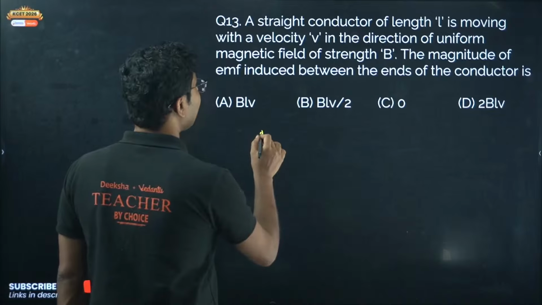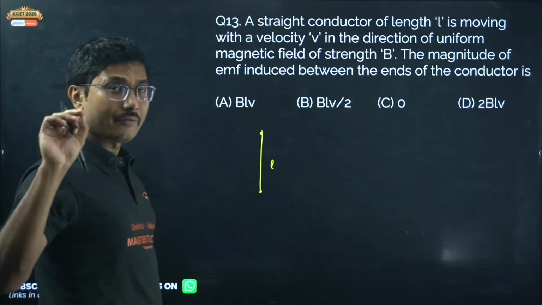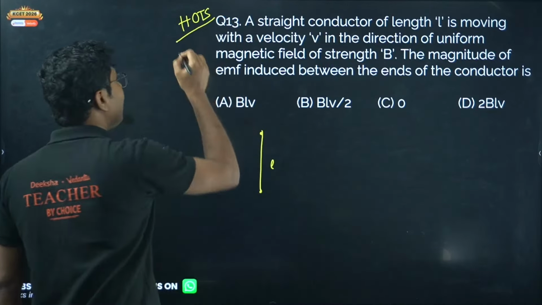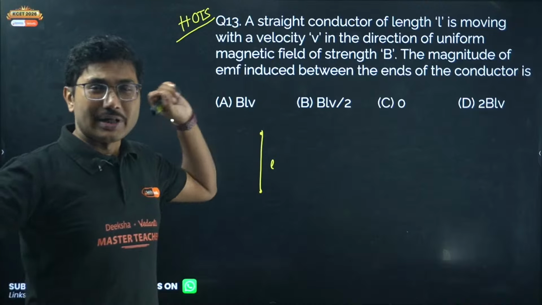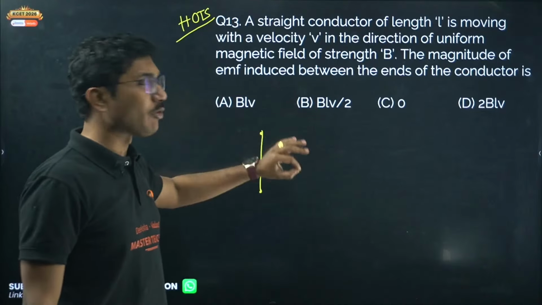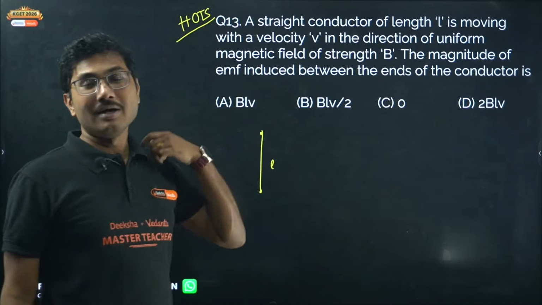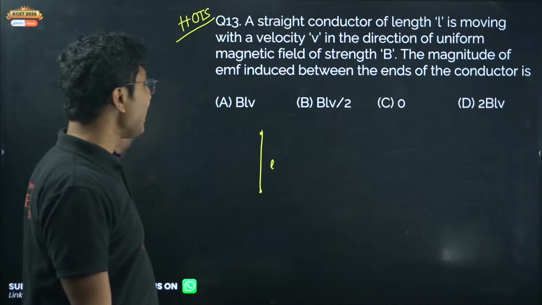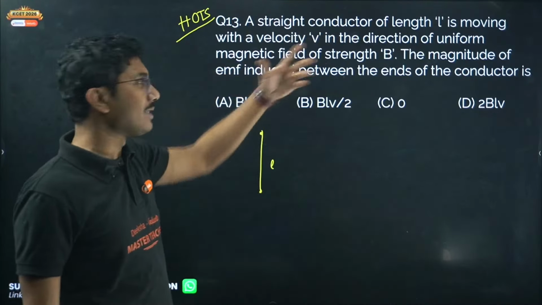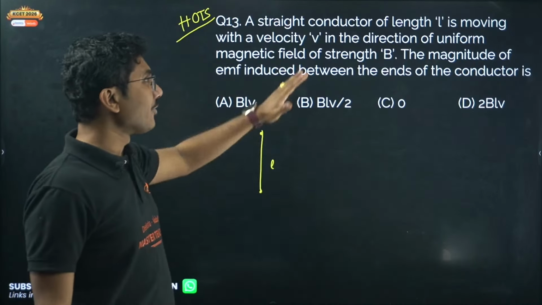So there is a conductor of length L. This is a trick question. This can also be considered a horse question. Do not answer BVL without reading the question, because you think this is a motional EMF, BVL, but there is a possibility it could be 0 if the velocity and magnetic field are in the same direction. So make sure you read the question 2 times. Many students just read the question once and think motional EMF, this is BVL or BLV. No, read the question once more.